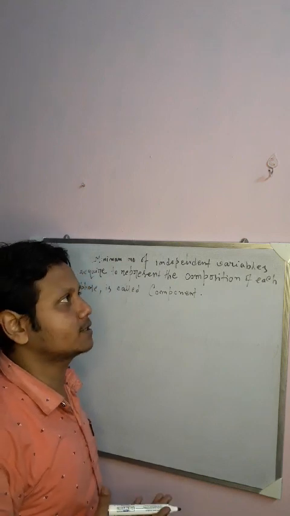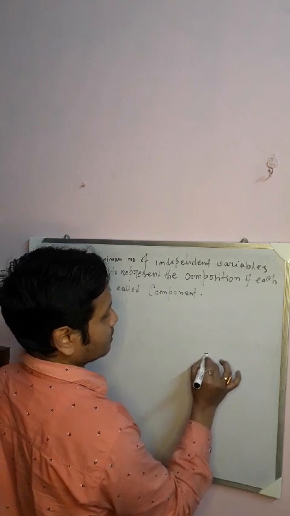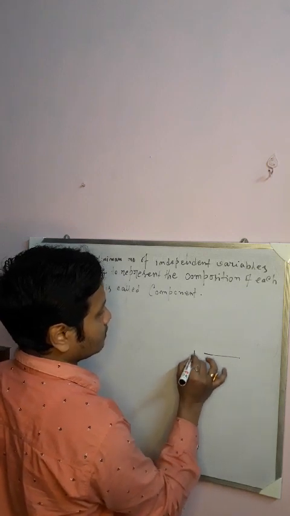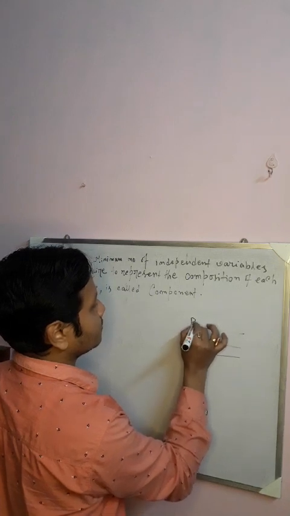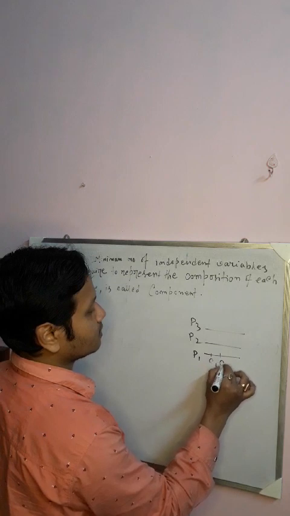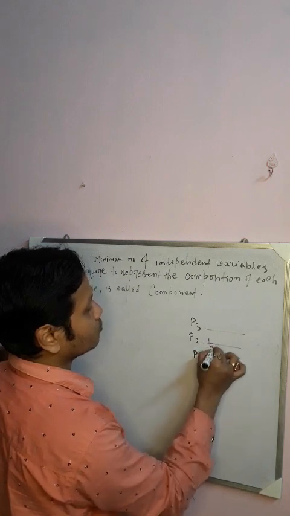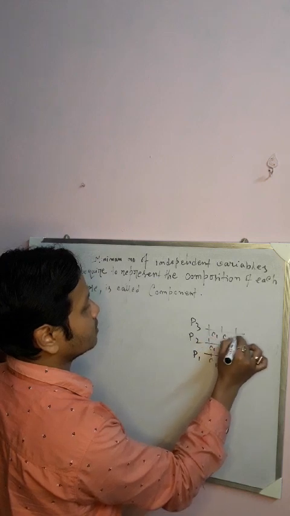Now just see this. Suppose this is P1 phase, this is P2 phase, this is P3 phase, and there are C components in different phases. Say this is C1, C2, C3. Here also C1, C2, C3. Here also C1, C2, C3.